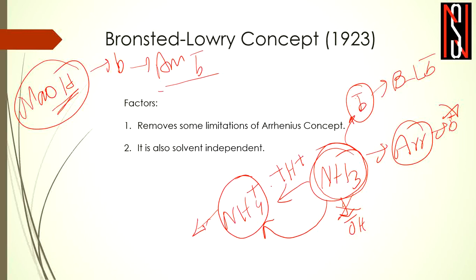But as per the Bronsted-Lowry concept, NH3 can be defined as a base because it can accept one H plus ion to form NH4 plus ion. So as it is accepting one H plus ion, or proton, NH3 can be defined as a Bronsted base.